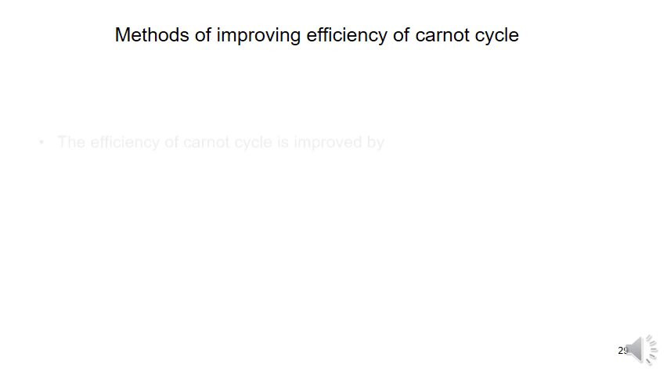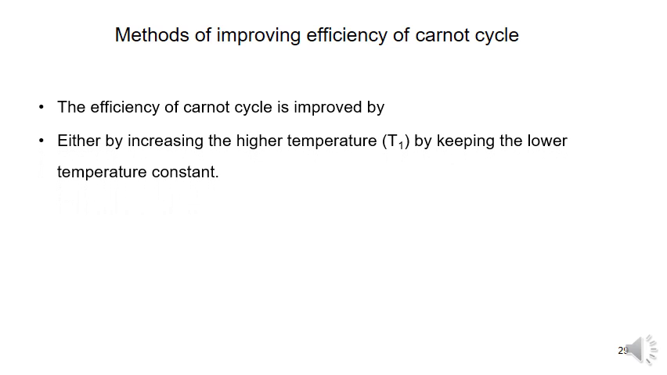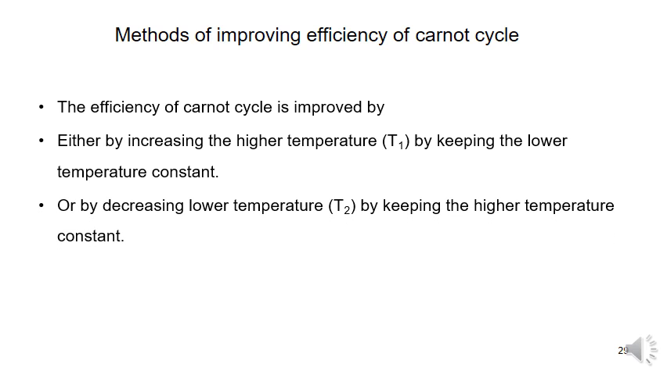So, how to improve the efficiency of the Carnot cycle? The efficiency of the Carnot cycle is improved by increasing the higher temperature T1 value while keeping the lower temperature T2 constant, or by decreasing the lower temperature T2 while keeping the higher temperature constant.